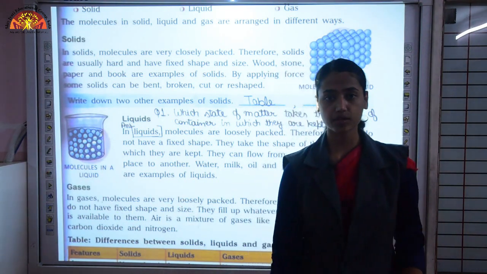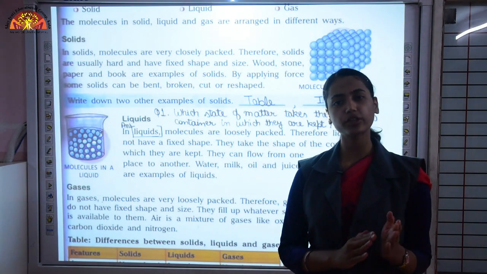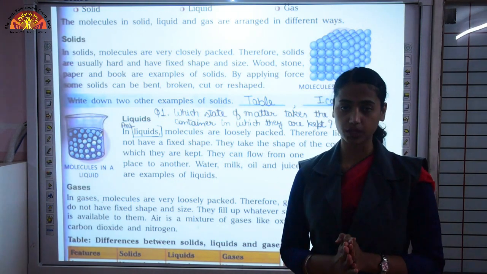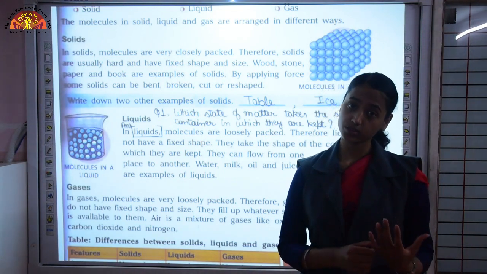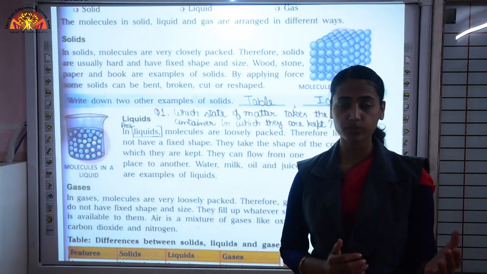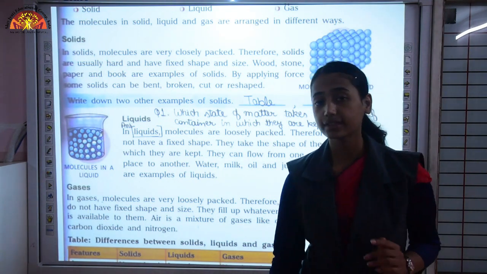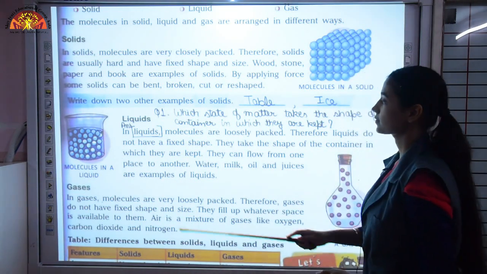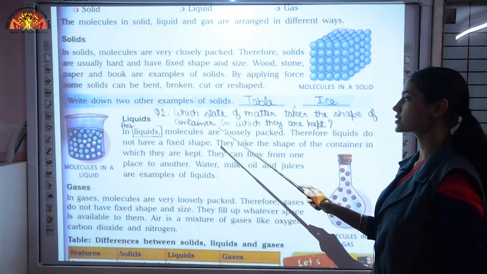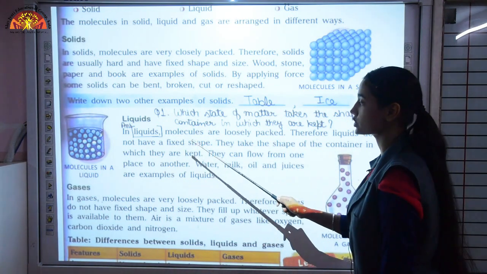If I take an example, imagine that you are in a bus, and only 3 or 4 passengers are present in the bus. Are you able to walk in that bus? I guess so, yes, we can walk in that bus because enough space is present there to walk. So that is the arrangement of molecules in liquid. In liquids, molecules are loosely packed, therefore liquids do not have a fixed shape.